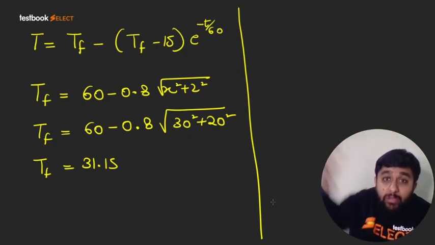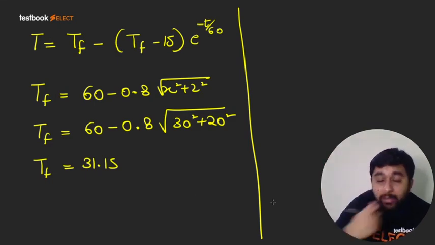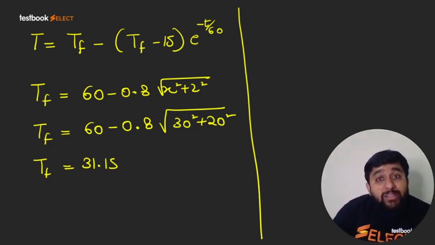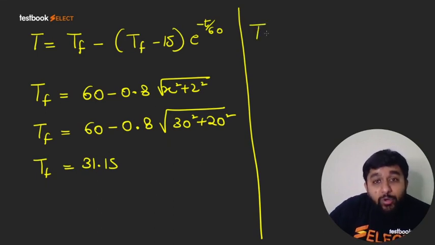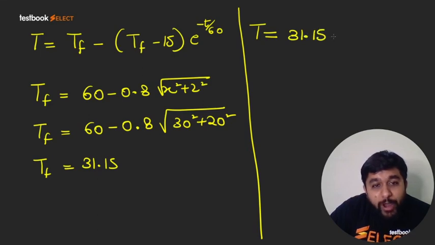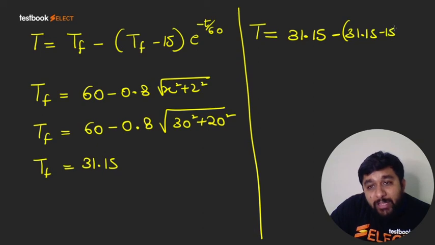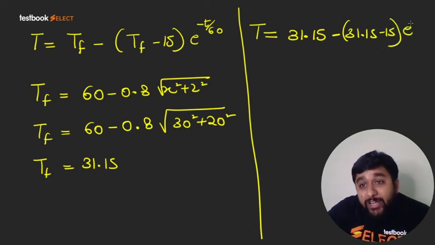Okay. Now, this is the final equilibrium temperature at the point after a very long time, the point where the bird lands. But I need the temperature at the same point when the time is 10 seconds. So I will put the value of the final equilibrium temperature at the point, 31.15, and the initial temperature of 15.